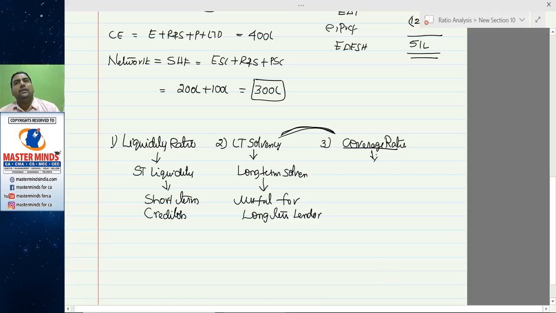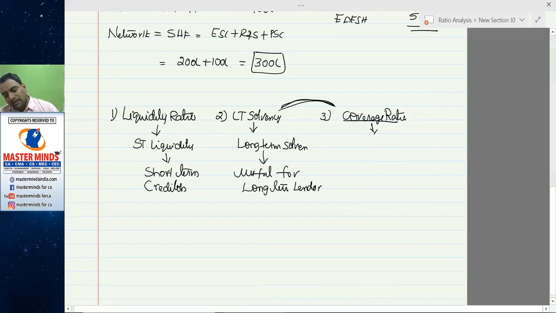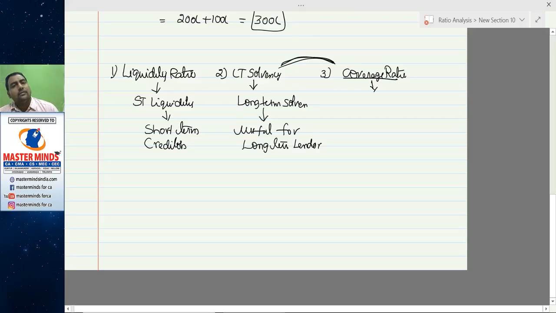Coverage ratios tell you his repayment ability. Will he pay or not? So put together, long-term solvency and coverage ratios, we are testing the long-term creditworthiness of the party. And the fourth one, turnover ratios.